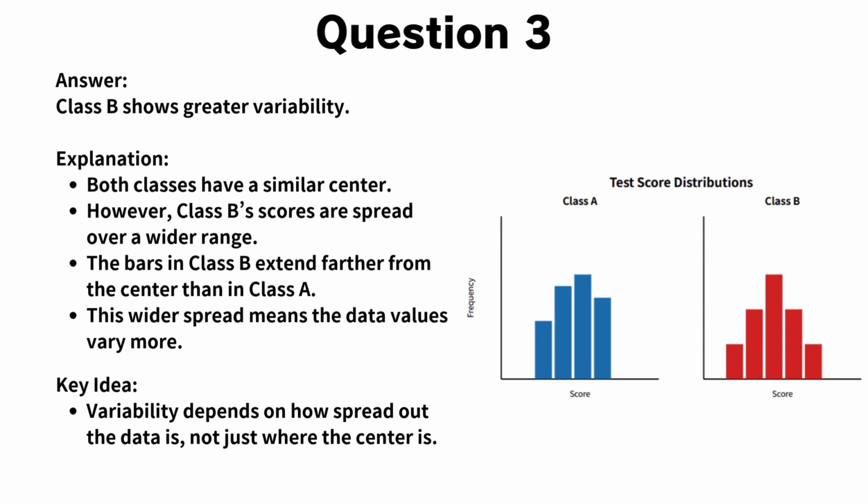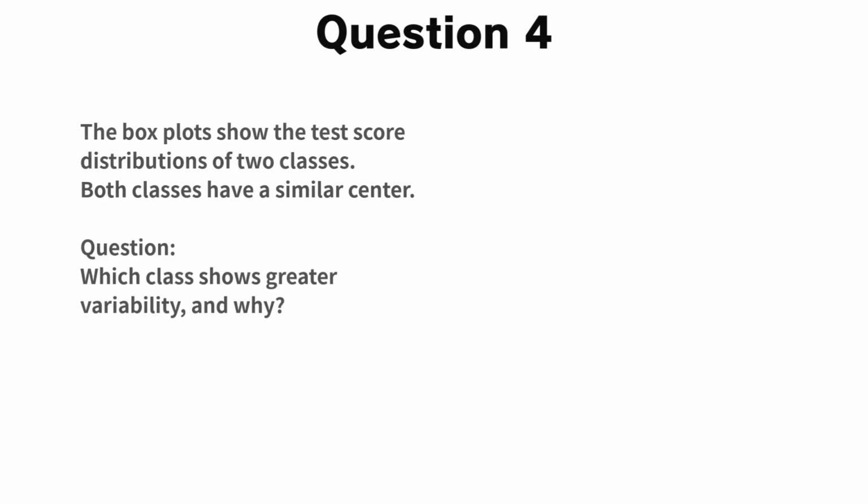The key idea here is important. Variability depends on how spread out the data is, not just where the center is.